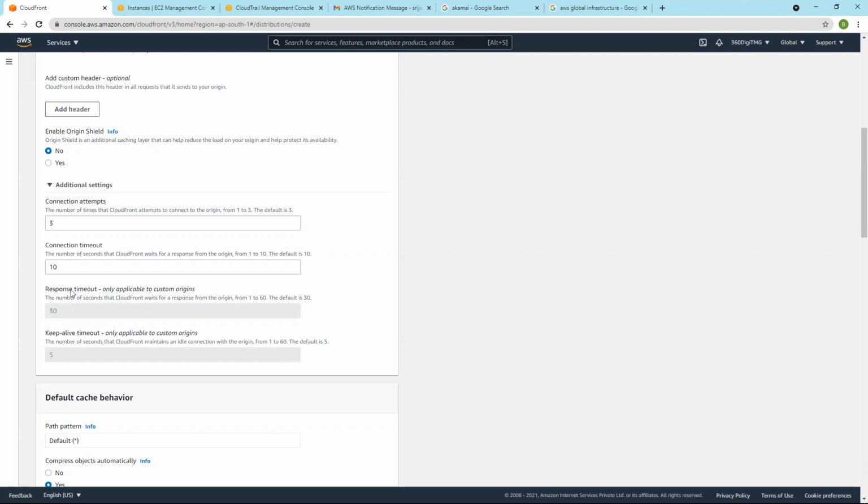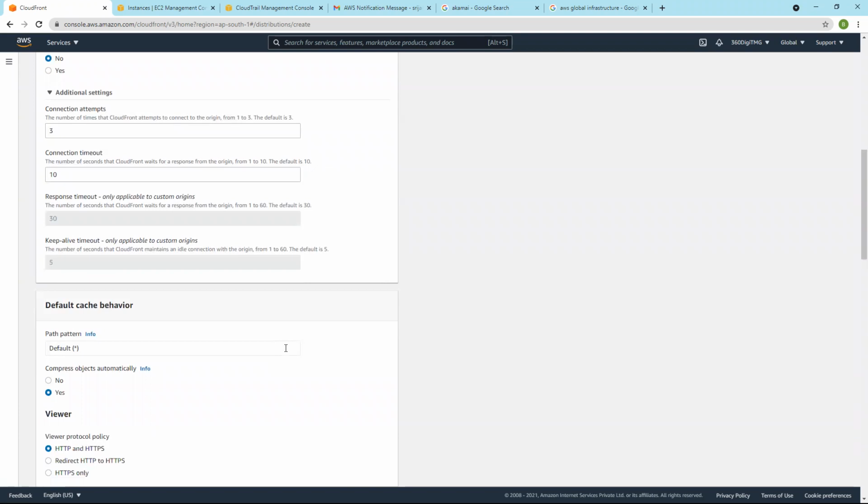That response timeout is 30 seconds; it will wait for 30 seconds to get that response. Then keep-alive timeout: we are connecting to the source or origin, which can be an EC2 server or S3. If you want that connection to stay active for certain seconds, you can configure the keep-alive timeout. The default is 5 and you can set up to 60.